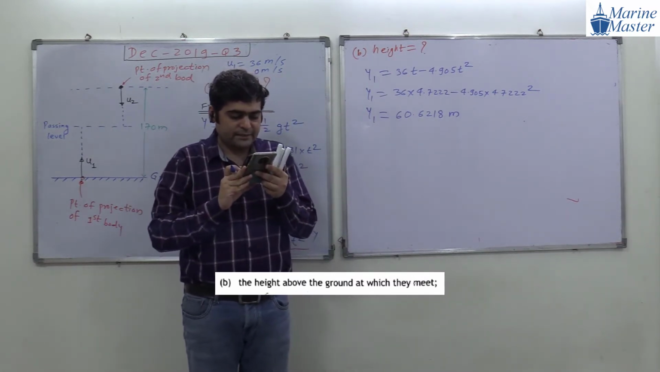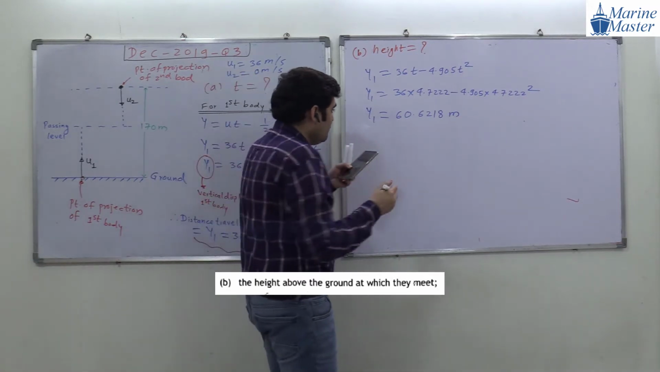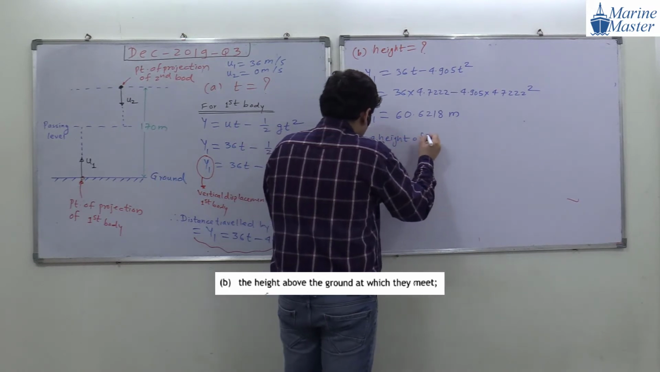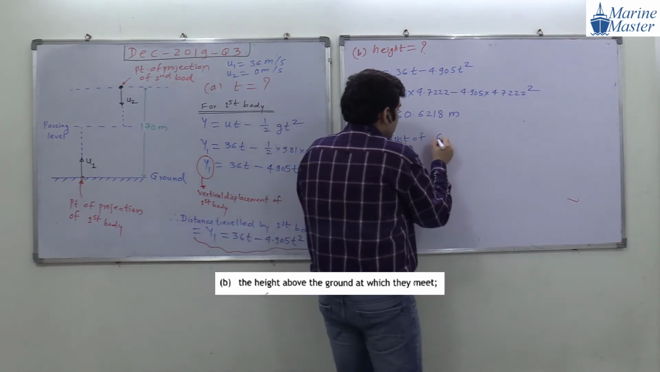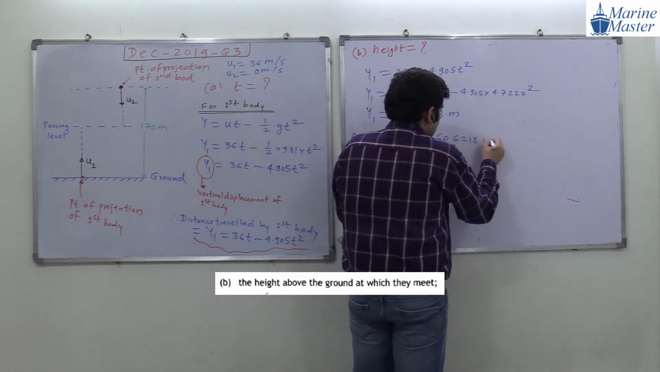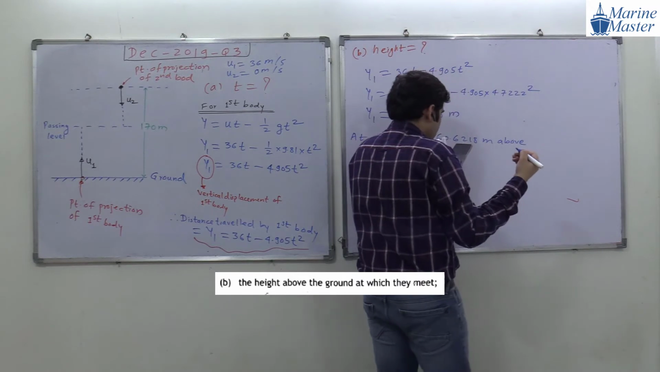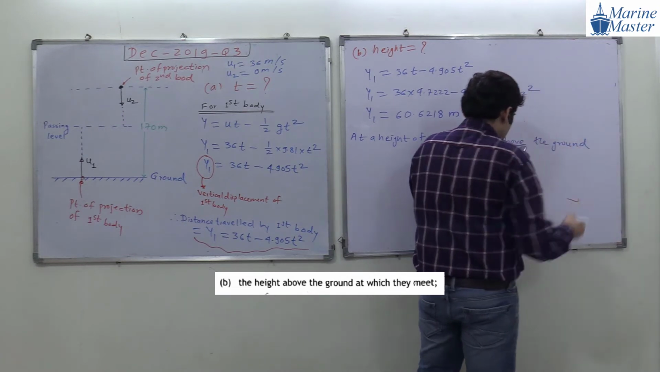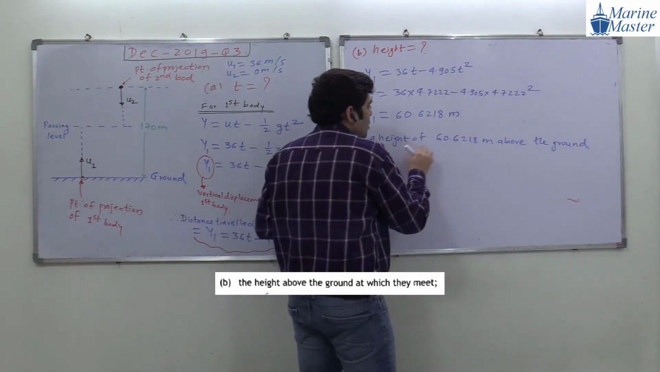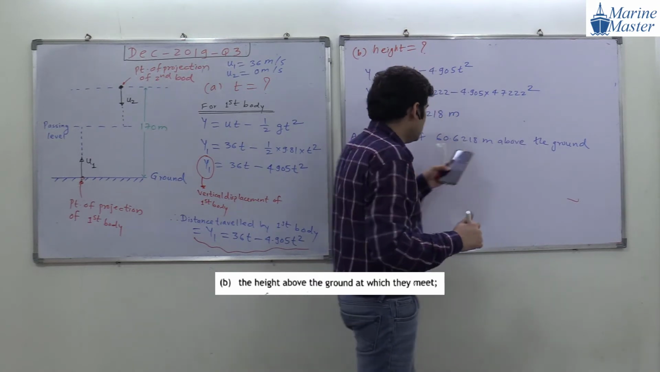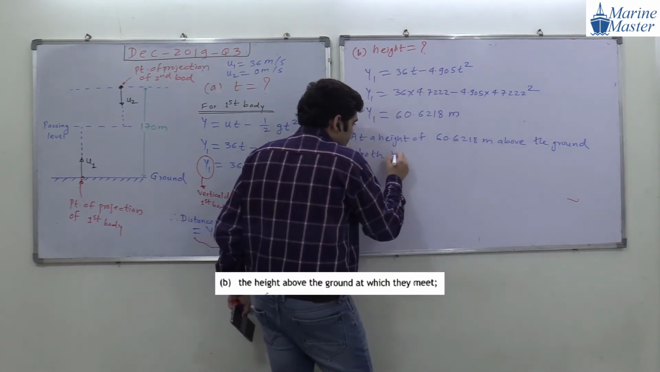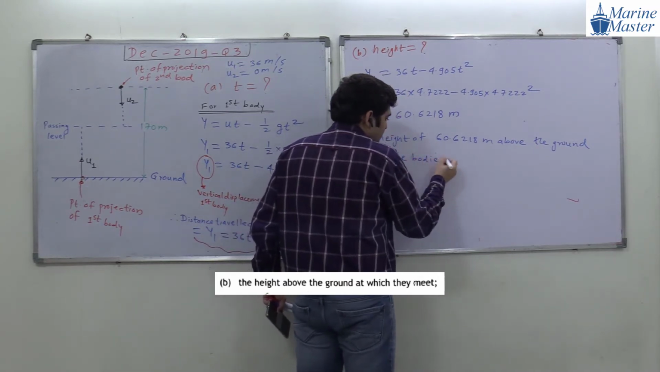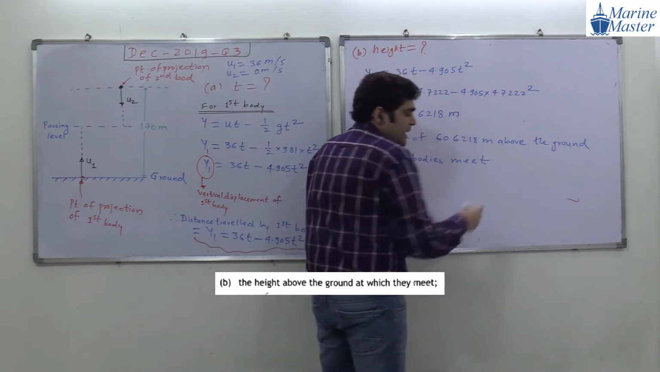So at a height of what, guys? At a concluding statement: at a height of 60.6218 meter above the ground level, both the bodies meet. Anyone have any doubt in this discussion?